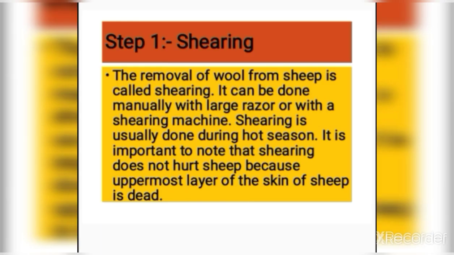What is shearing? The removal of wool from sheep is called shearing. It can be done manually with razors or with a shearing machine. Shearing is usually done during hot season. The hair, the fleece of sheep is removed in hot season.